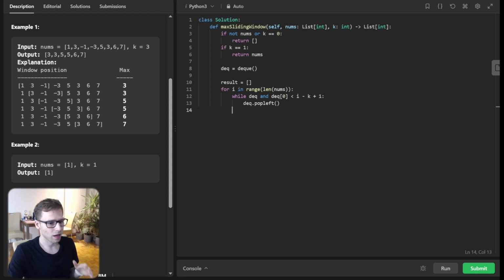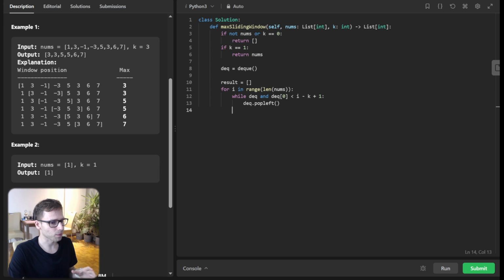Okay, so what are we doing? So first we handle the edge cases, and if the array is empty or k is 0, we return an empty list immediately. And then if k is 1, our window size is basically each element, so we return the array itself. And now the core of our solution, the double-ended queue, or deque. So this beauty allows us to efficiently maintain the maximum of the current sliding window.